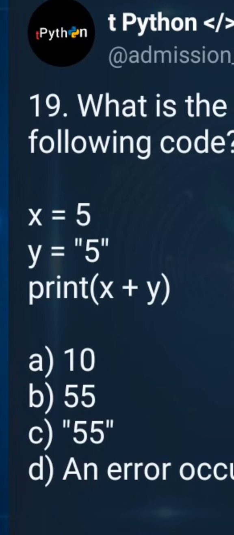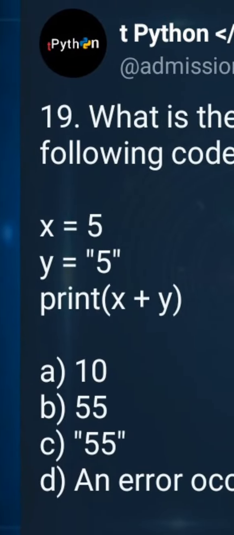The first one is of numeric data type, which is integer, and the second is of string type, a textual data type. Anything in a pair of double, single, or triple quotation marks is a string in the Python programming language. And the last line, which is an output statement, is print x plus y.